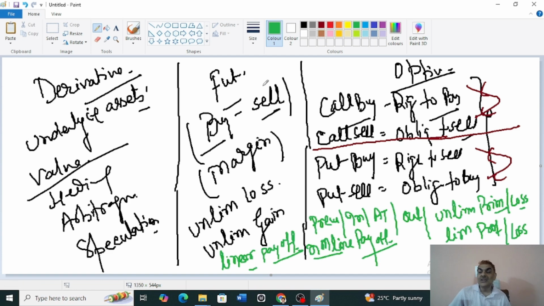And the last 2 words, the most important: the strike price is the contract price, and the spot is the price movement of that underlying. So strike and spot. Based upon that we will decide everything in the market. So these are the jargons that we have so far covered. Future buyer, future seller, call buyer, call seller, put buyer and put seller. These are the 6 contract participants for 3 contracts: one for future, one for call, one for put.